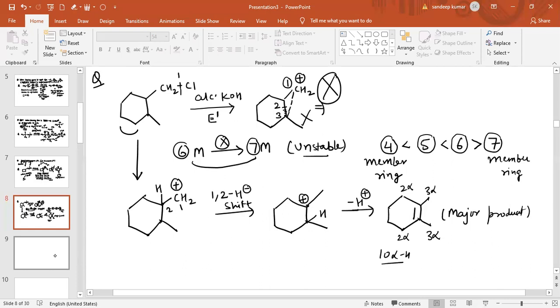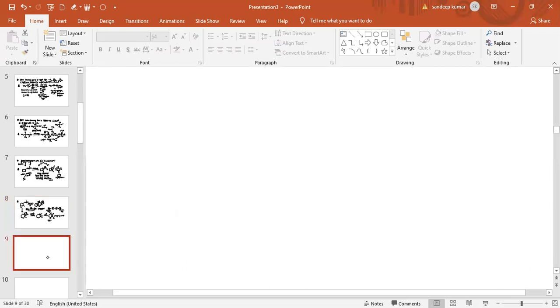Now see the stereochemistry in the elimination reaction. What is the stereochemistry in elimination reaction?